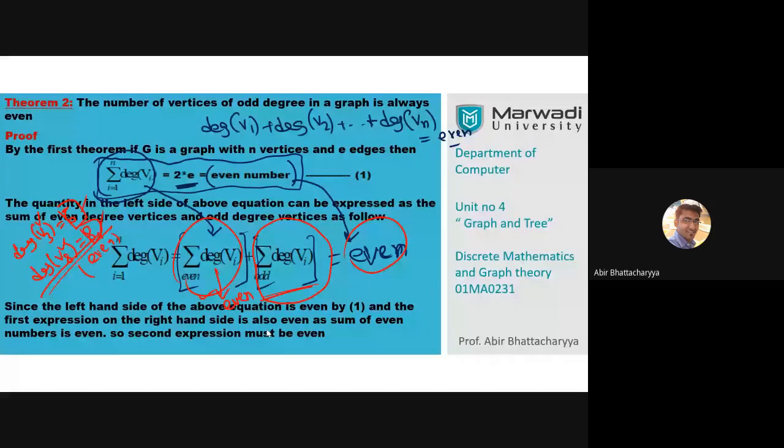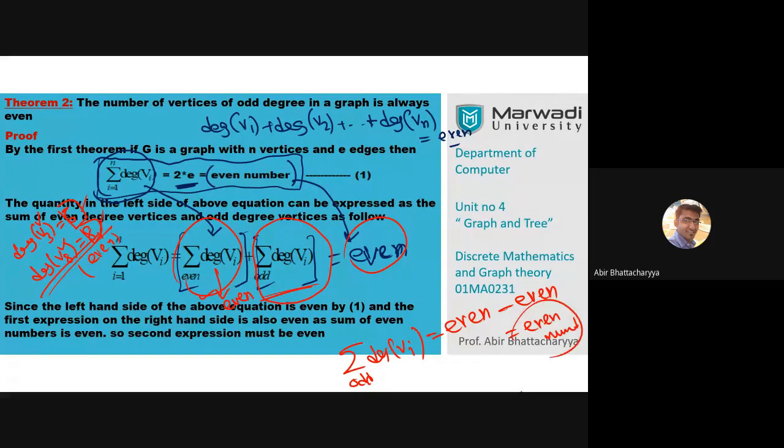What can we say about the summation of odd degree vertices? It is also even, because it is even minus even, and even minus even is an even number only.